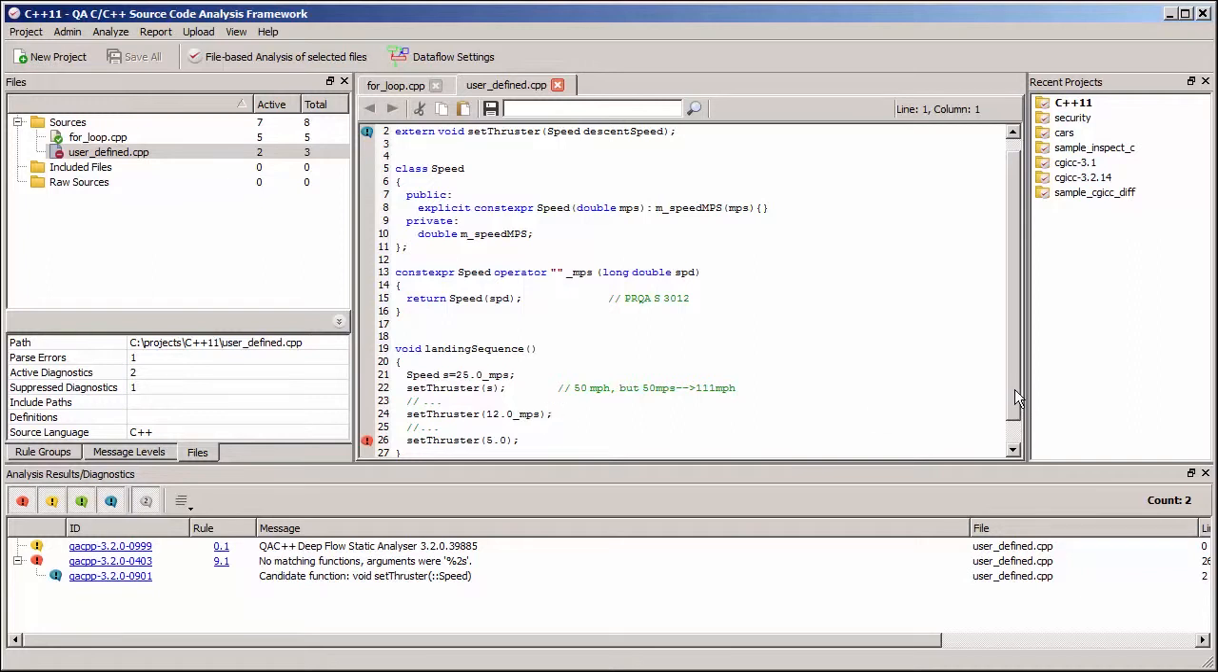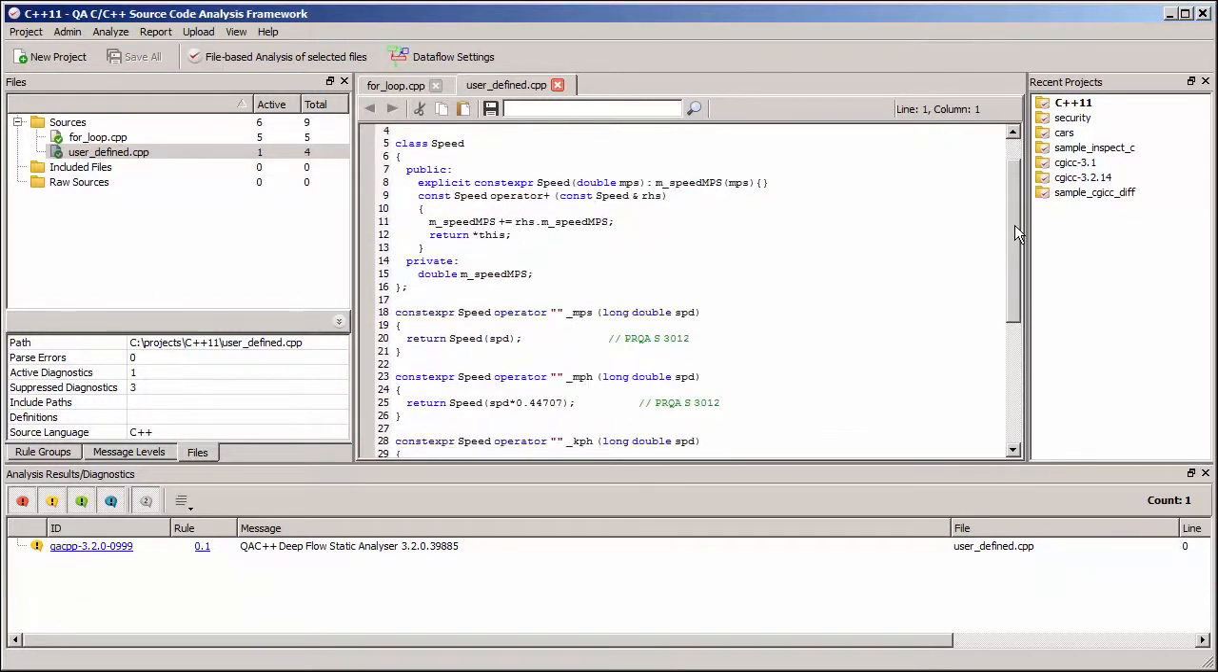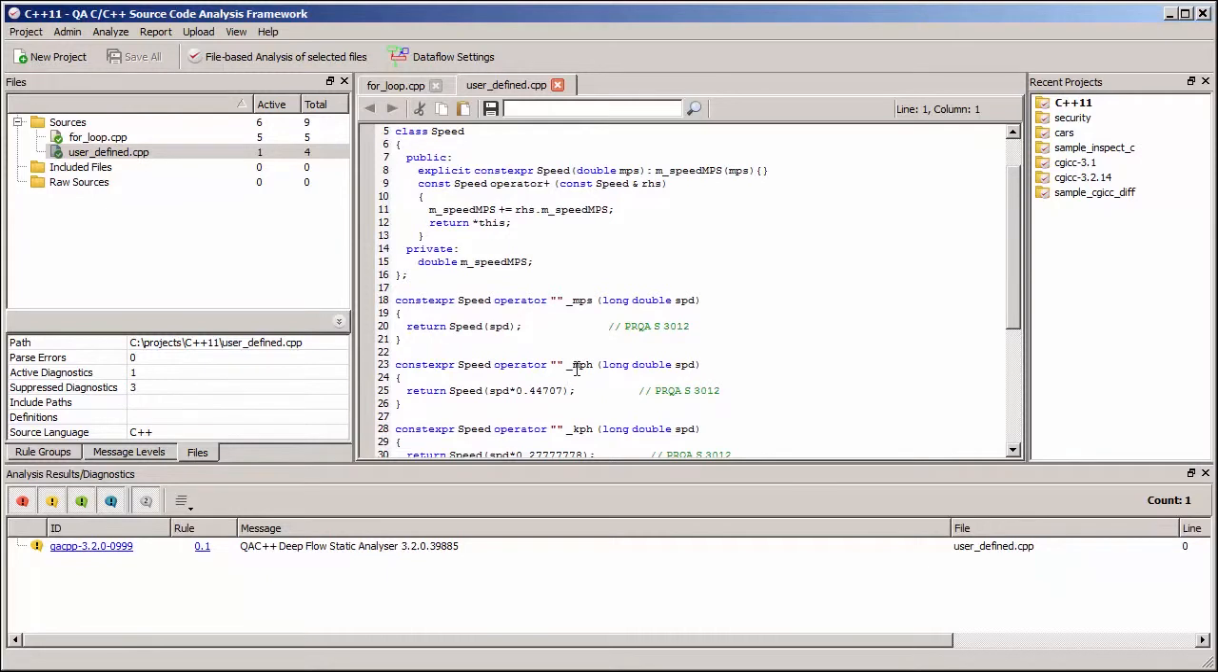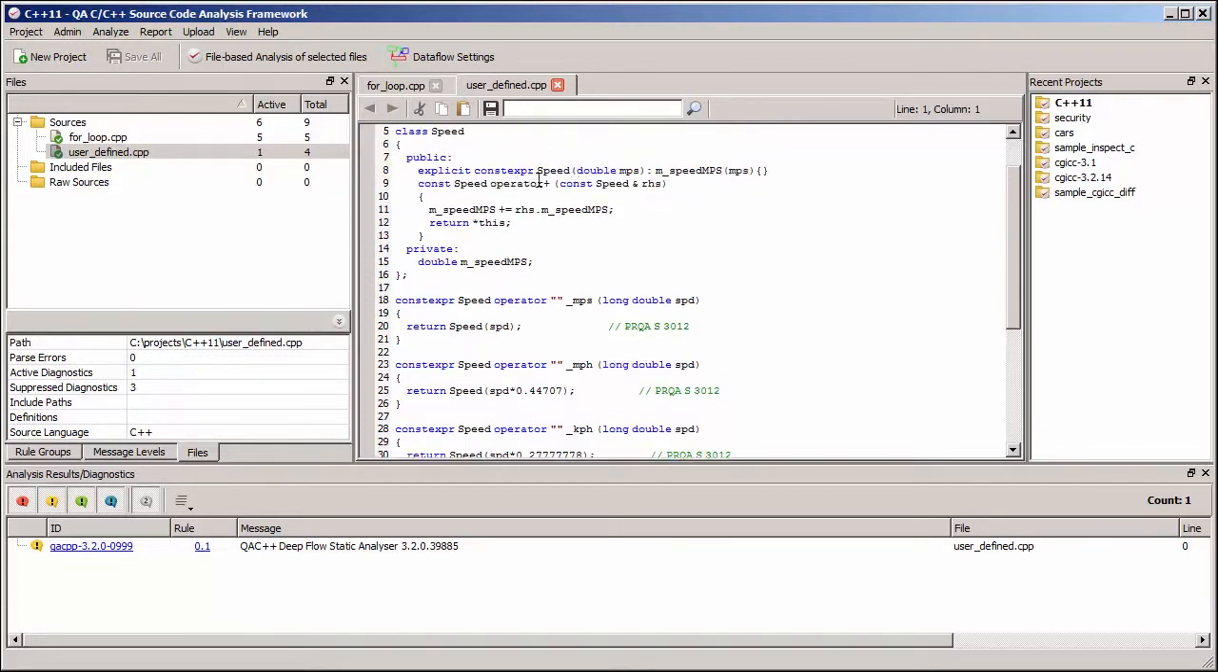Now we can take this a little bit further and help the people who are using the function by creating some conversions and allowing them to specify the units with different suffixes. So now we've added some extra suffixes, _mph and _kph, and we've converted them with appropriate conversion factors to convert from miles per hour and kilometers per hour to meters per second. We've also added the plus operator, returning the addition of the two speeds.